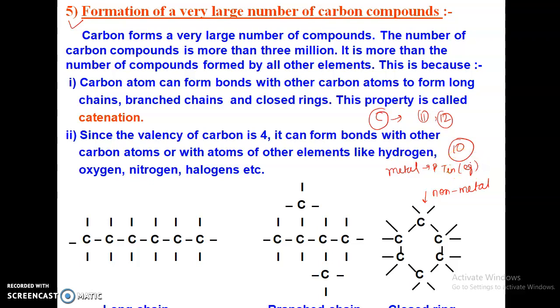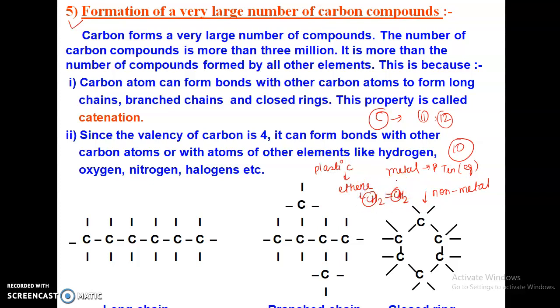And what else do you find on your study table? You are keeping a water bottle. Water bottle is a plastic. What is plastic made up of? It is made up of the ethene molecule. What is the ethene molecule? Ethene is CH2 double bond CH2. Here also carbon is present.